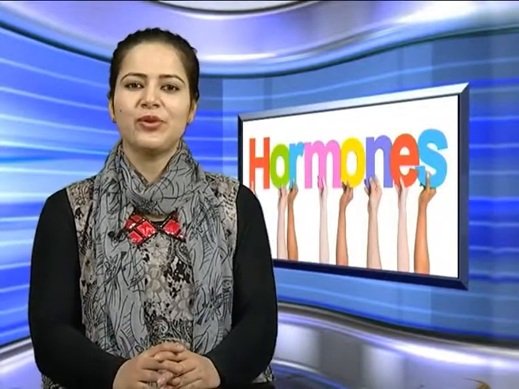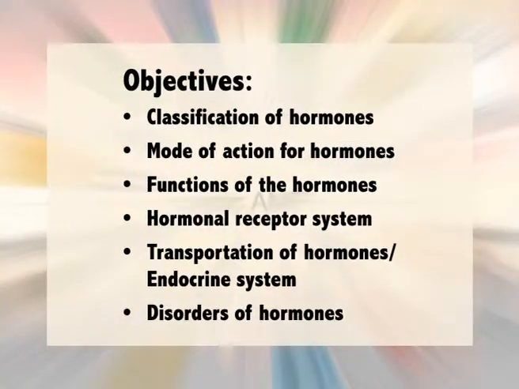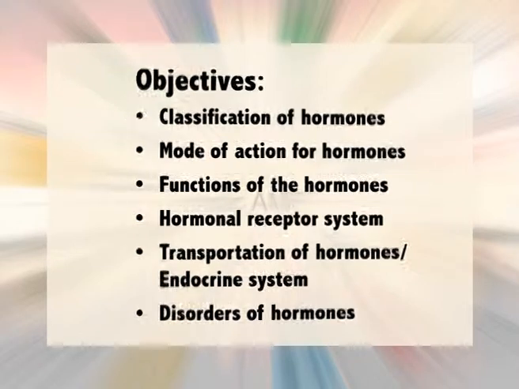Welcome dear students. Today our topic of deliberation is food chemistry, and in this program we will learn about hormones. The main objectives of today's deliberation are classification of hormones, mode of action for hormones, functions of the hormones, hormonal receptor system, transportation of hormones or endocrine system, and disorders of hormones.